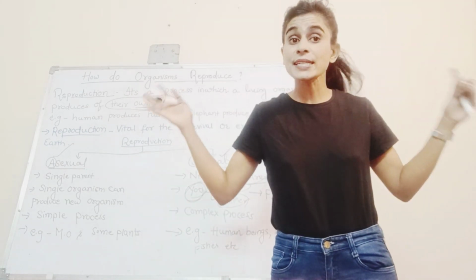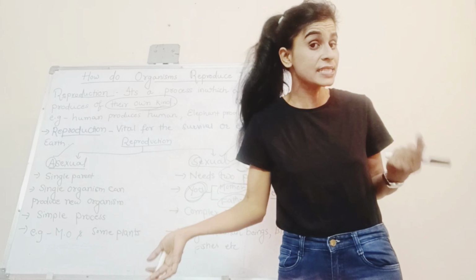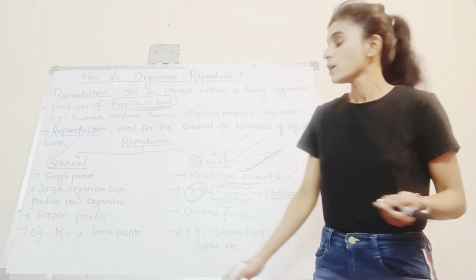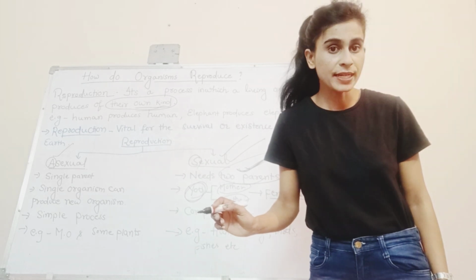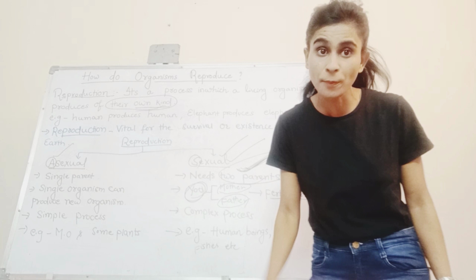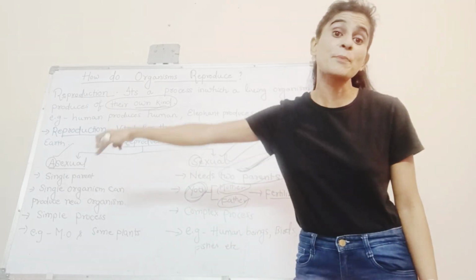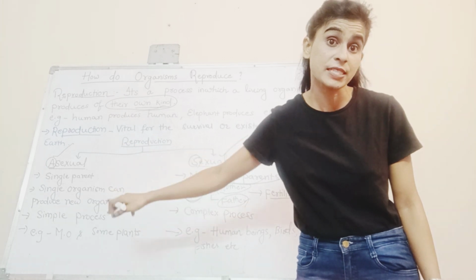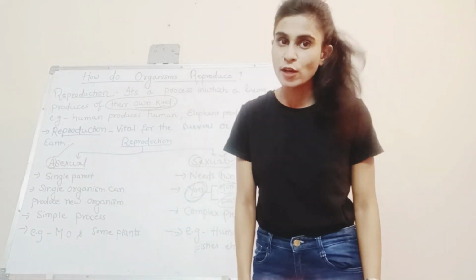And that mating of the two parents is called fertilization, which we will discuss in the later part of this lesson. Got it? It requires two parents, and it's a very complicated process. Sexual reproduction is very complicated compared to asexual reproduction, and asexual reproduction is a very simple process.